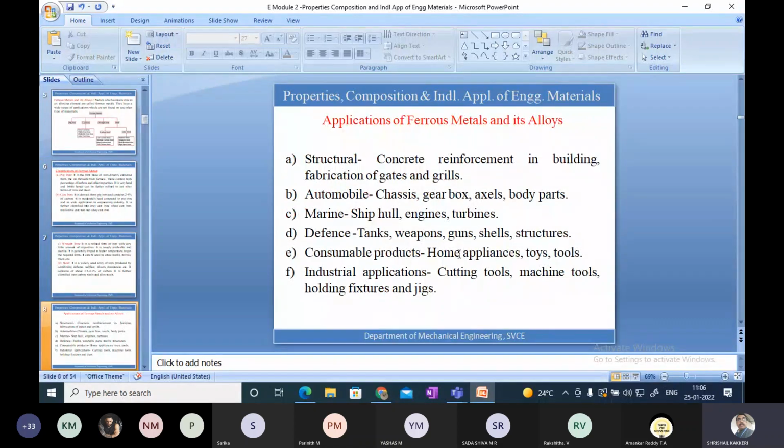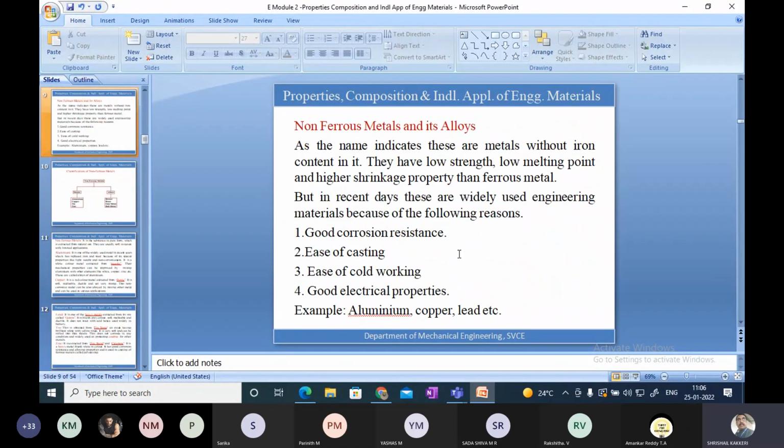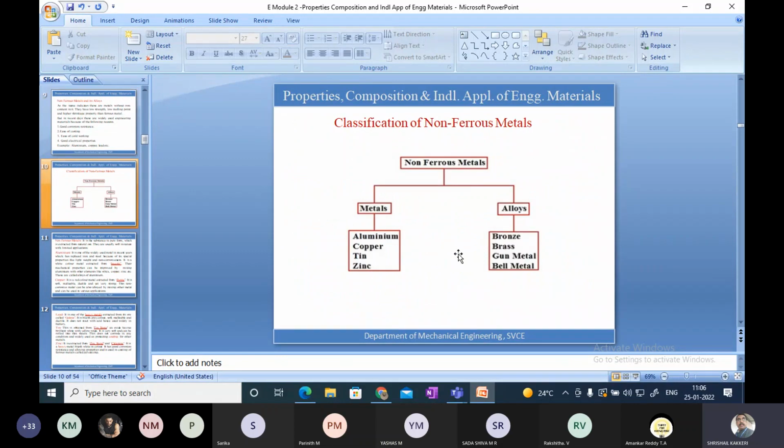In non-ferrous metals, the carbon content will not be there. The examples for them are aluminium, copper, zinc and titanium. And the alloys are bronze, brass, gunmetal and bell metal. All these are combinations of the base metals only, at different proportions. All these will be mixed together to give reliable mechanical properties.